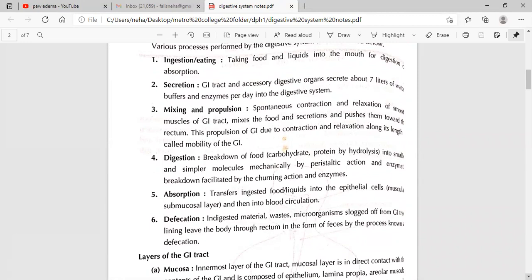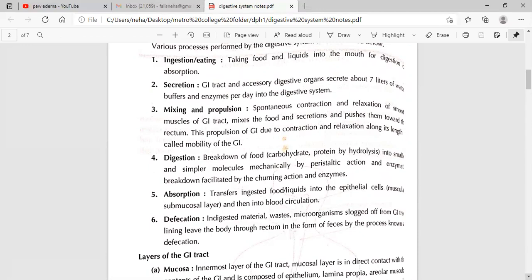Mixing and propulsion: spontaneous contraction and relaxation of smooth muscles of the GI tract mixes the food and secretions and pushes them towards the rectum. This propulsion, due to contraction and relaxation along its length, is called the motility of the GI tract. Digestion: breakdown of food, carbohydrates, and proteins by hydrolysis into smaller and simpler molecules, mechanically by peristaltic action and enzymatically, facilitated by the churning action and enzymes.